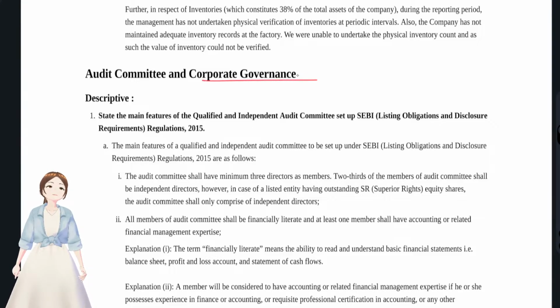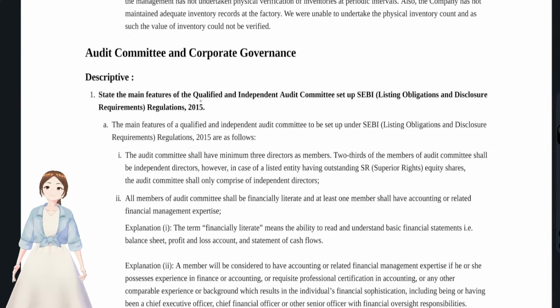First of all, why corporate governance? It's a system to ensure that the company, managed by the management or board of directors, is doing its work with proper transparency, because so much public money is involved. How is public money involved? Because it's a listed entity, the public puts their money in the securities of that company. That's why the regulations given by SEBI have to be followed by listed entities. This is the importance of this chapter and the introduction. First we'll see the first question.